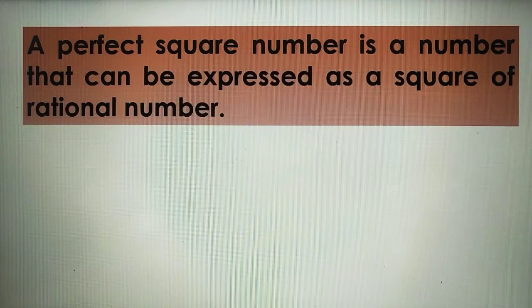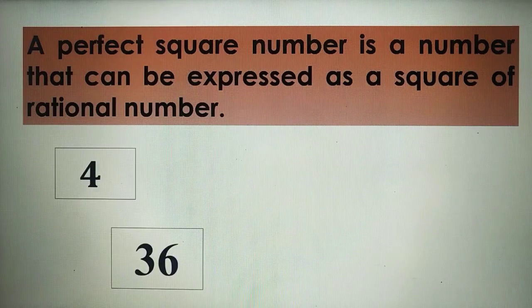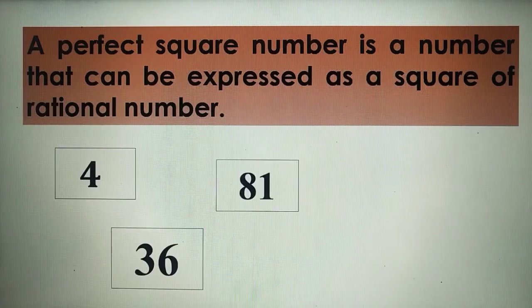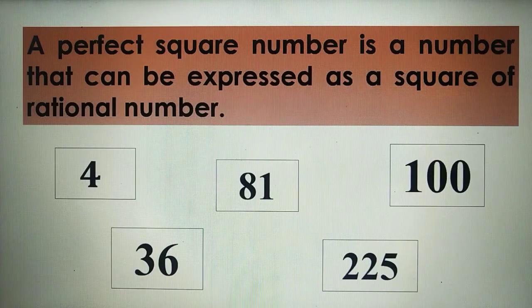A perfect square number is a number that can be expressed as a square of a rational number. Examples of perfect square numbers are positive 4. 4 has a square root, and that is 2. So 4 is a perfect square number. Another is 36, which has a square root of 6. 81, 225, and 100 are also examples of perfect square numbers.